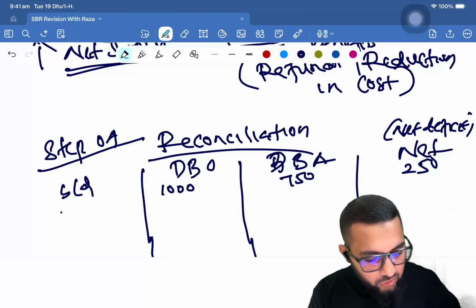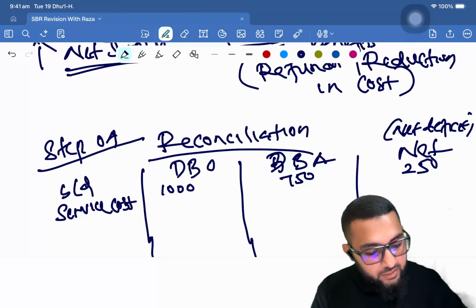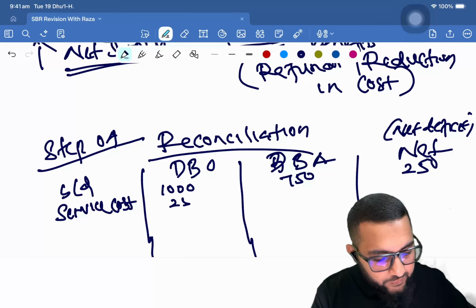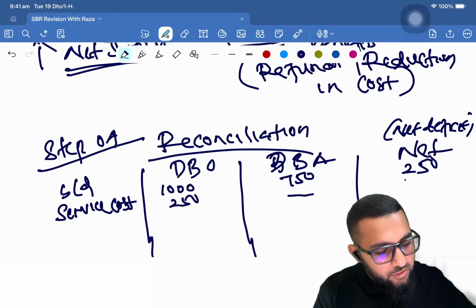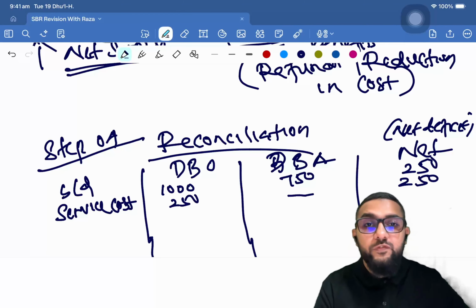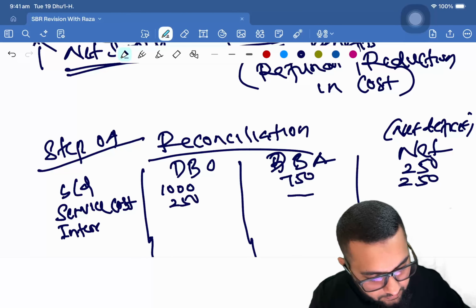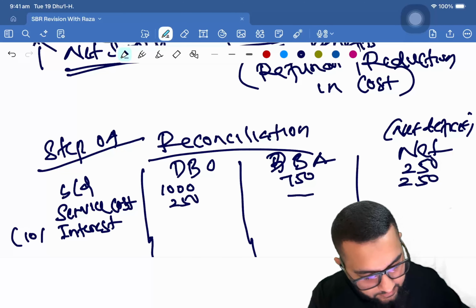Then let's say service cost. Service cost for the period increases the obligation by 250. No change here. So that's going to increase the net obligation by 250. Okay. Interest at 10%.